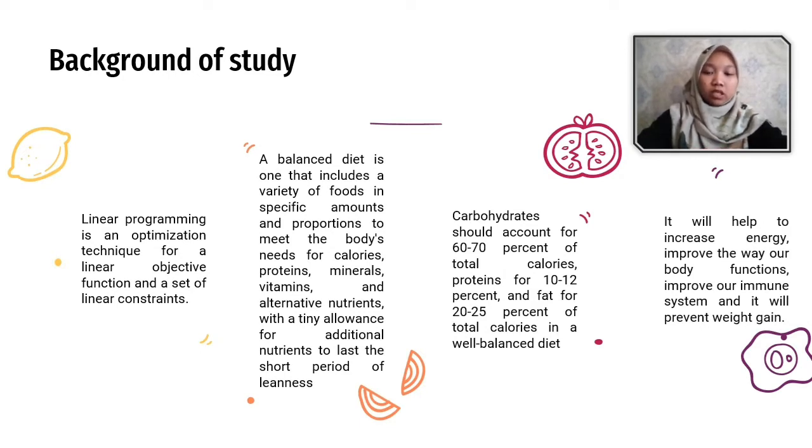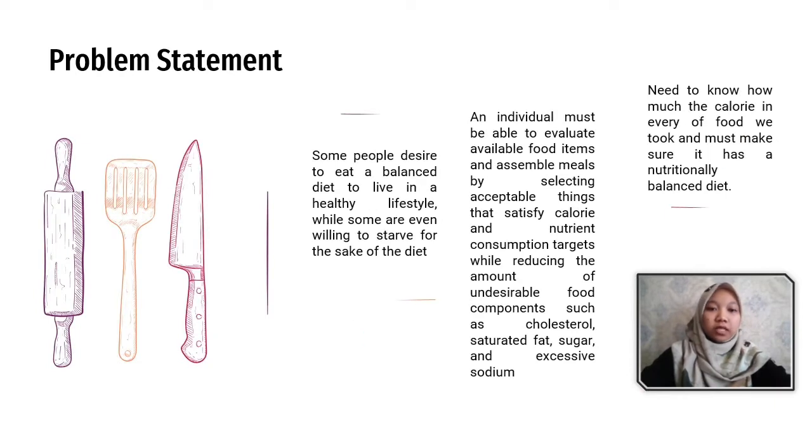For example, carbohydrates should be 60 until 70% of the total calories, protein around 10 until 12%, and fat 20 until 25% of the total calories in a well-balanced diet. So it will help to increase energy, improve the way our body functions, and improve our immune system, and it will prevent weight gain. Next, we move to the problem statement.